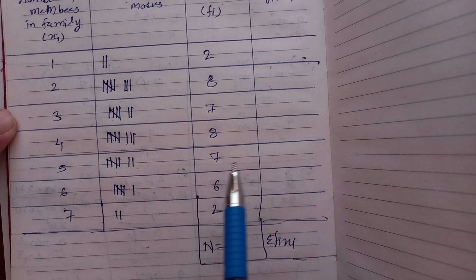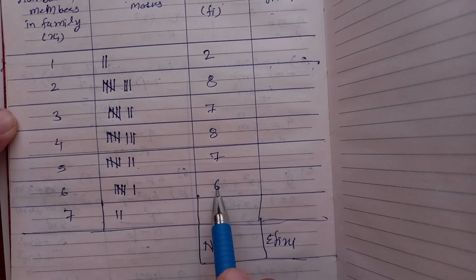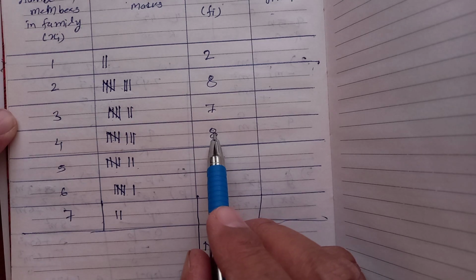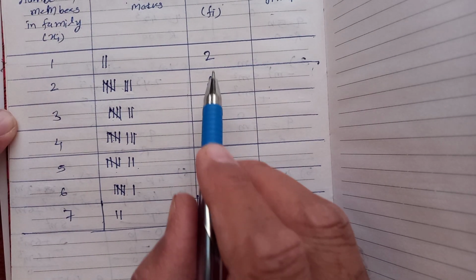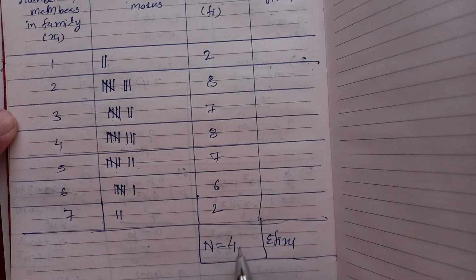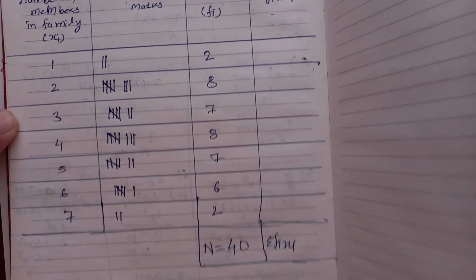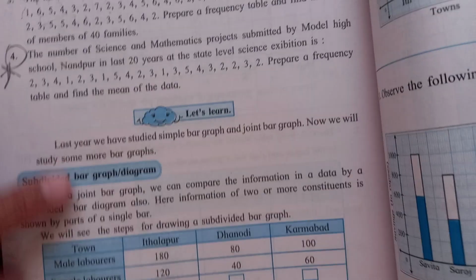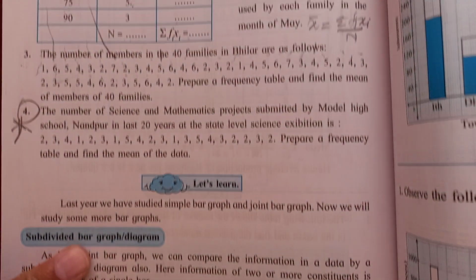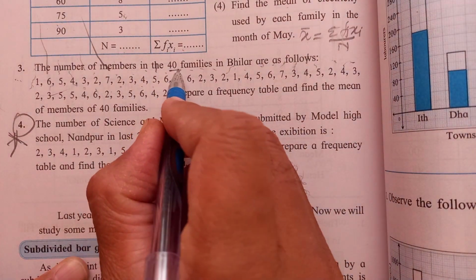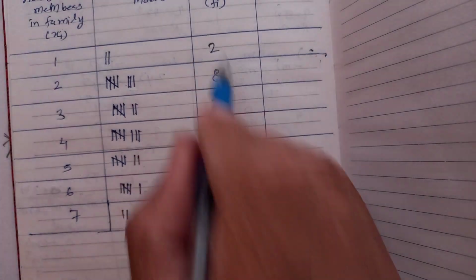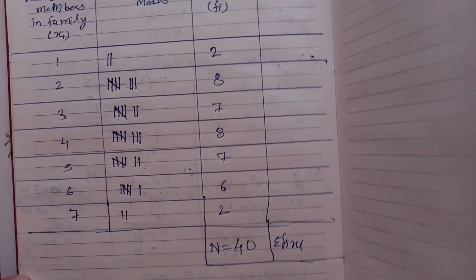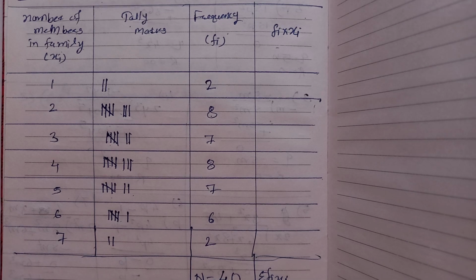Okay, so we'll take the sum. 6 plus 2, 8. 8 plus 7, 15. 23, 30, 38, and 40. And here, how many families are given? See, is our answer correct or not? How many families are given? 40. Means our total comes to 40, which means that is correct. Okay. The frequency we found here is correct. So n is 40.